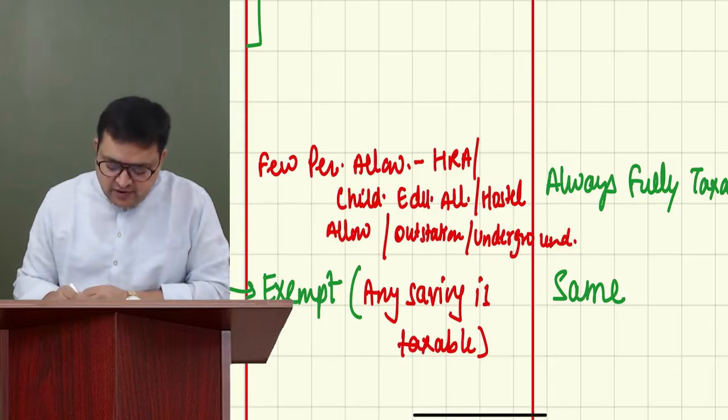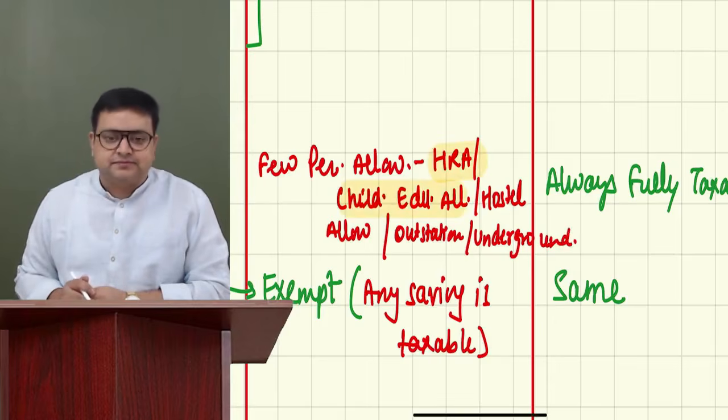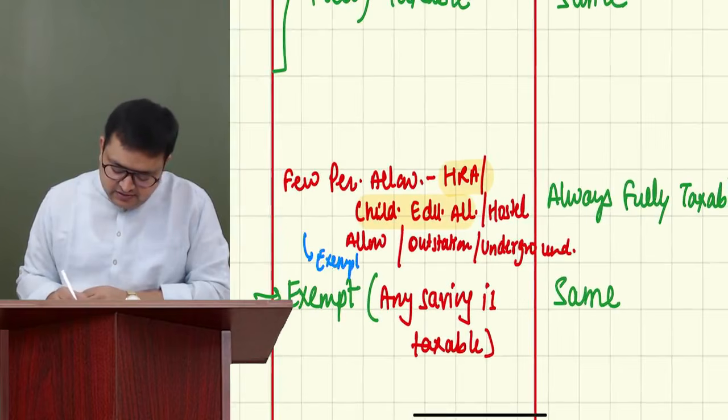Not that important, but these three are a little important: HRA, children education allowance, hostel allowance. But I'm telling you, out of this, only HRA and children education allowance are important. Few allowances are exempt up to a certain limit.